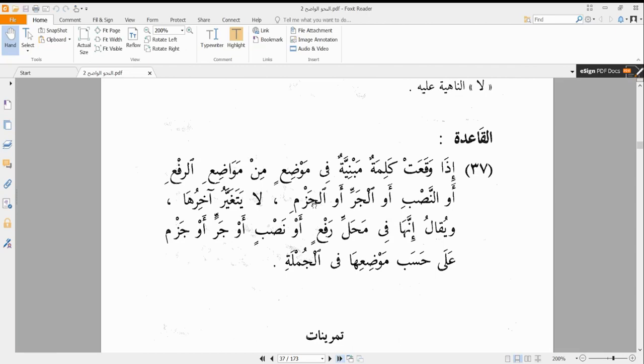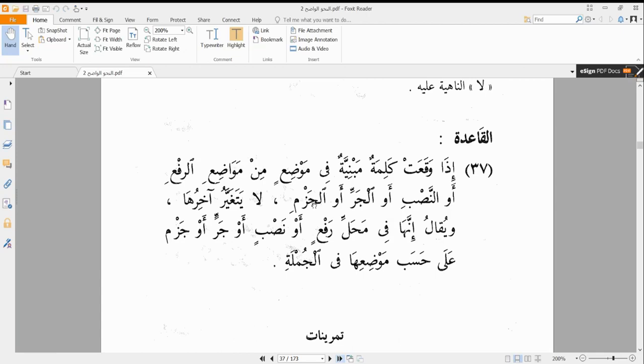So what do we say? Wa yuqalu innaha fi mahalli raf'in. So we say, instead of saying that this thing is marfu'un, because we have already known that it is mabniyu, we now instead say that it is in mahalli raf'in. It is in the territory of something that is raf'un. It is in place of something that is raf'un. Aw nasbi, or we say what? Fi mahalli nasbi.